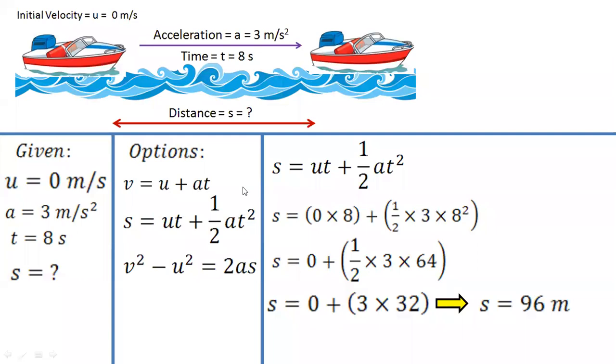Okay, so many students are getting the same answer. Out of the 3 equations you can choose any one. I told you already, that is your choice. But if you go with the first one, then you will calculate the value of v, then put it in the third. It will become very difficult. Instead, just go with the second one. All the values you have, you will directly get the S value. Okay, take a screenshot of this, and then we'll proceed for the next question.